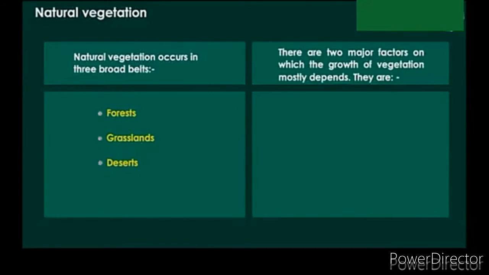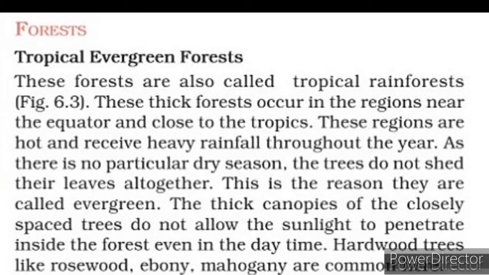There are two major factors on which the growth of vegetation mostly depends. They are temperature and moisture. Now, let us get to know the different types of natural vegetation of the world with their characteristic features and wildlife inhabiting there.